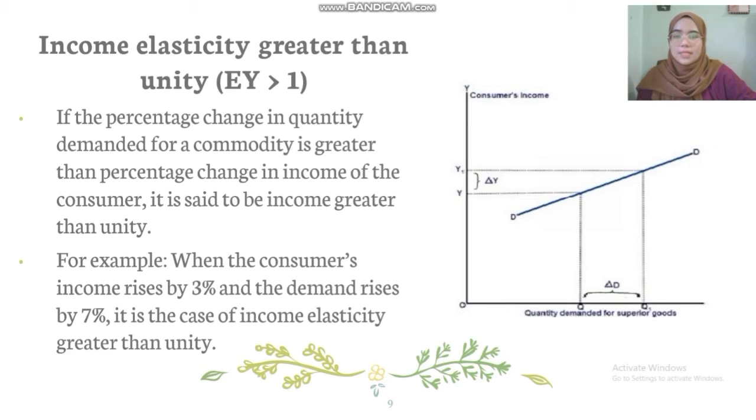Income elasticity greater than unity. If the percentage change in quantity demanded for a commodity is greater than the percentage change in income of the consumer, it is said to be income elasticity greater than unity. For example, when the consumer income rises by 3% and the demand rises by several percent more, it is the case of income elasticity greater than unity.